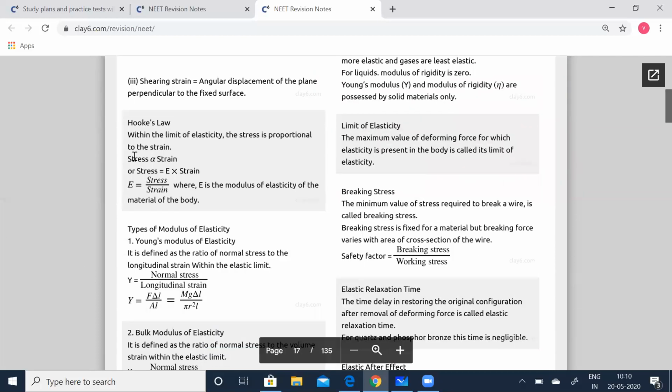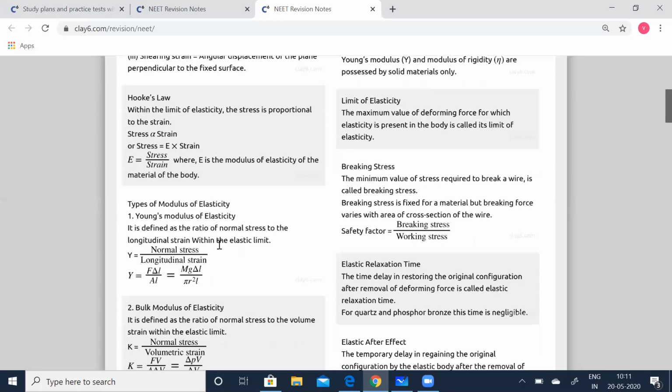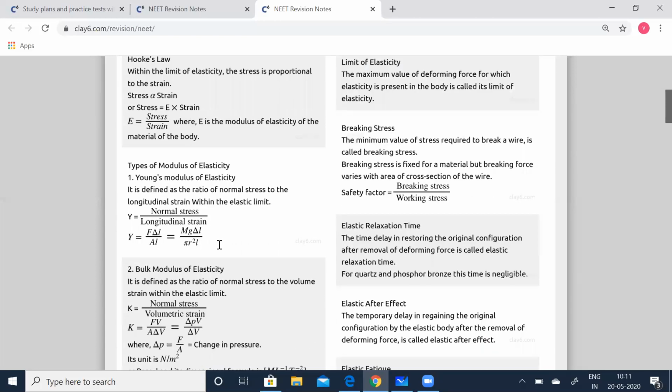Hooke's law. Within the elastic limit, the stress is proportional to the strain, or simply you can say stress is proportional to strain. Now, if you apply a constant of proportionality E, then you can say stress is equal to E times strain, where E is equal to stress divided by strain, where E is the modulus of elasticity of the material of the body. Types of modulus of elasticity. We have three moduli of elasticity: Young's modulus, bulk modulus, and rigidity modulus.